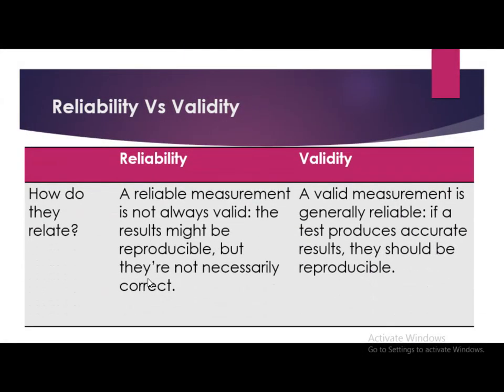Next difference, how do they relate? Reliability: a reliable measurement is not always valid. The results might be reproducible, but they are not necessarily correct. Validity: a valid measurement is generally reliable. If a test produces accurate results, they should be reproducible.